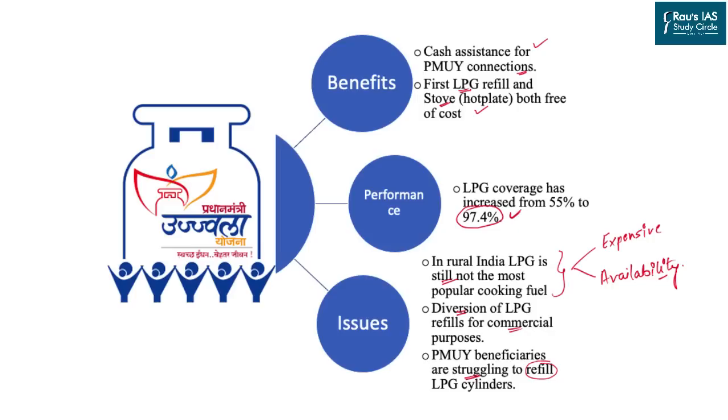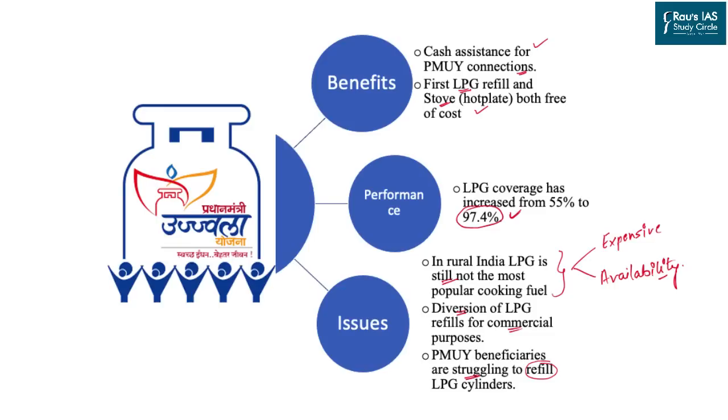Now coming to the analysis of this scheme. The benefits of the scheme are as follows. It will provide cash assistance to the connection holders of this scheme. The first refill will be free, along with the stove or the hot plate given under the scheme. The performance of the scheme is extremely good. It has covered almost 97% of its target in the past few years.